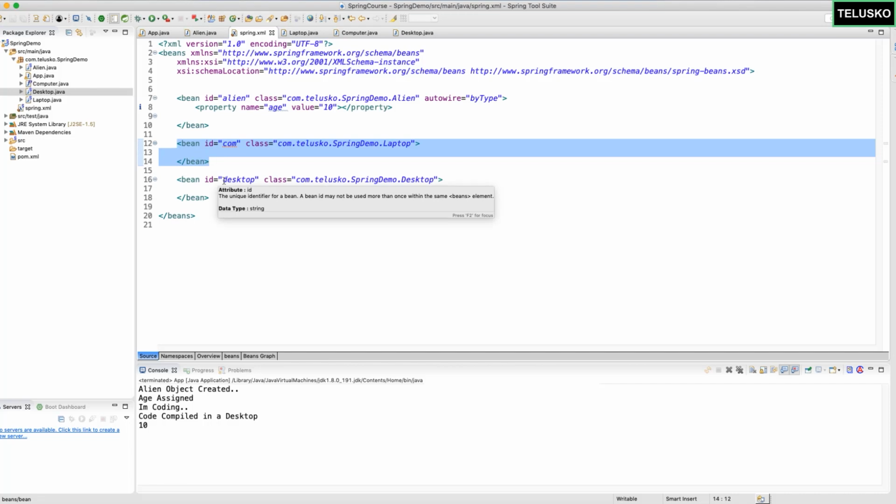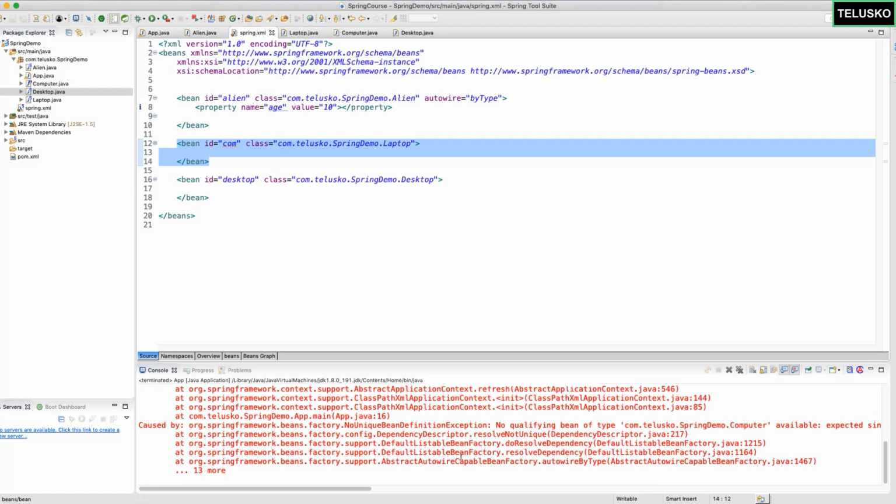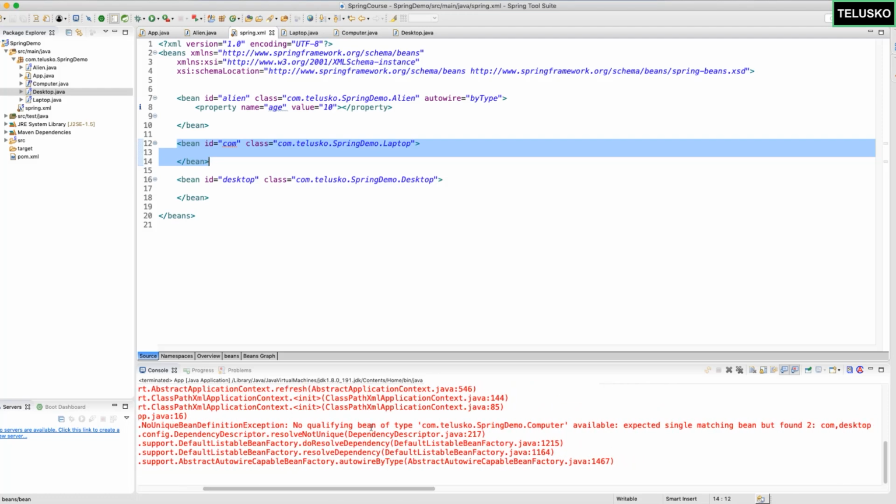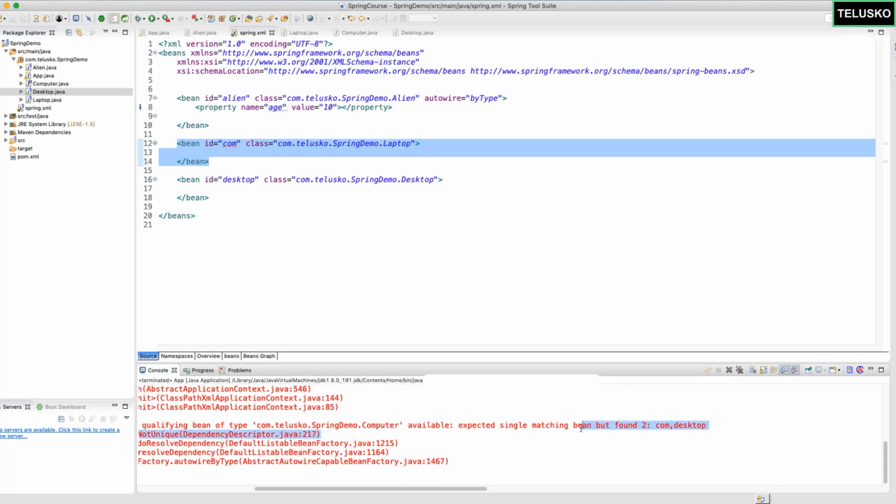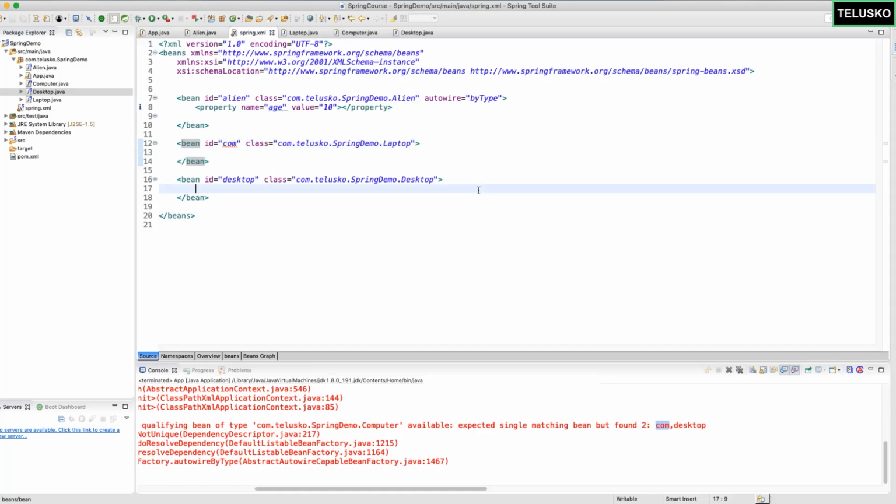But then in terms of Spring, everything is object, right? So when you say everything is object, of course, it should be independent of the sequence. And that's where it will get confused. The moment you run this code, you can see it is giving you an error. It says no qualifying bean of type blah, blah, blah. It says I was expecting 1, but then we found 2. So your Spring framework is getting confused. Which one to assign? Is it laptop or desktop? How do you solve this? That we'll see in the next video.